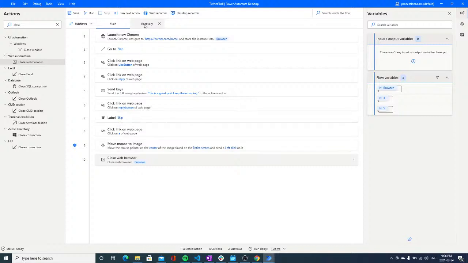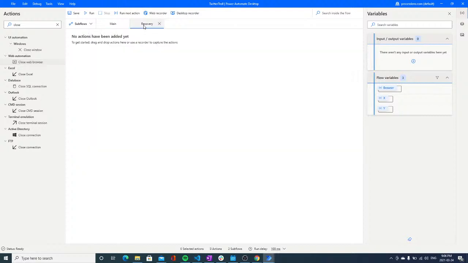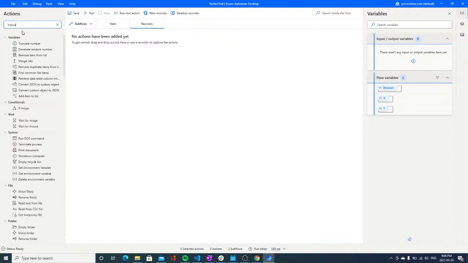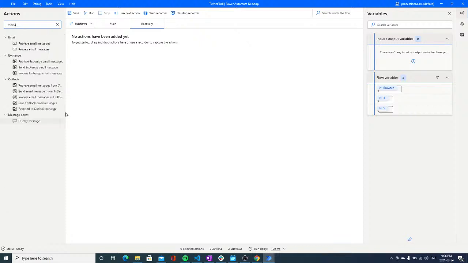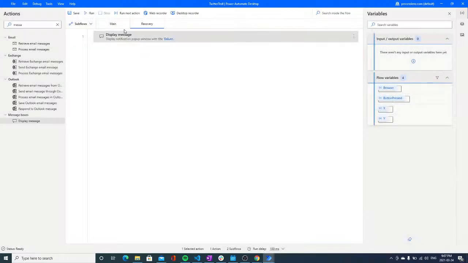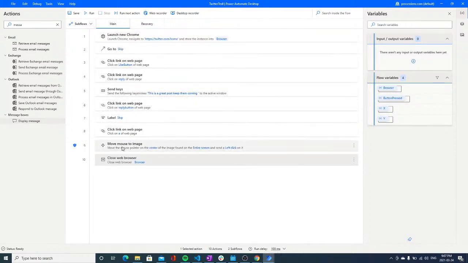So in case our process flow fails, it is going to go automatically to recovery, and it is going to give us a message. Let's put a message box in here. So let's display a message, and this message we're gonna say failure, if that's how you spell it, and that's pretty much it. So our process is gonna run. It is going to come here. It is going to go to recovery if this fails, but let's try not to make this fail again.